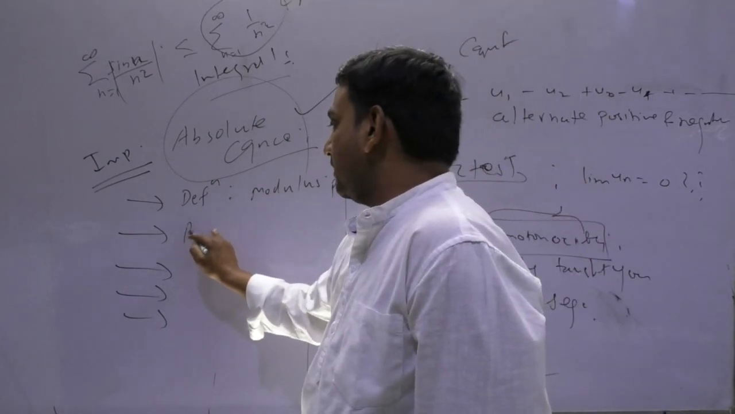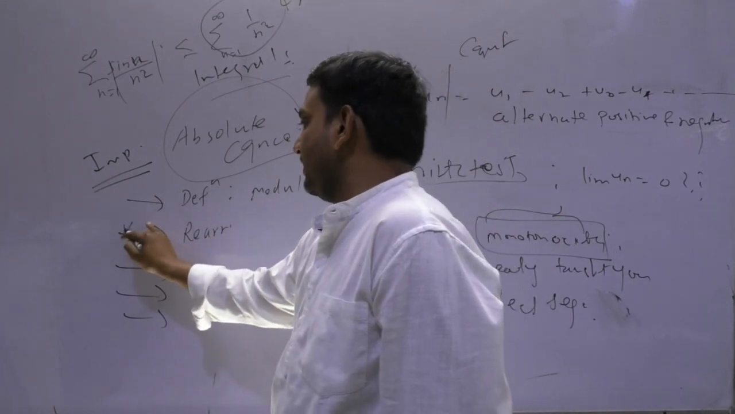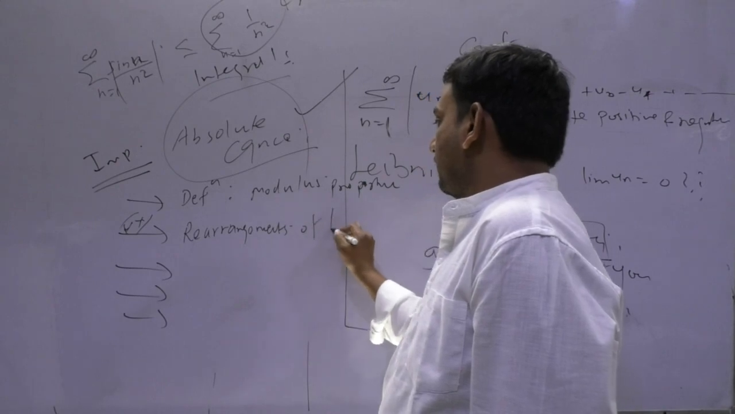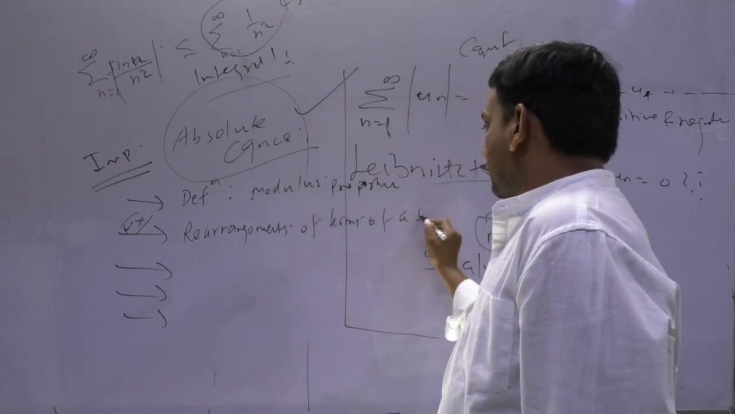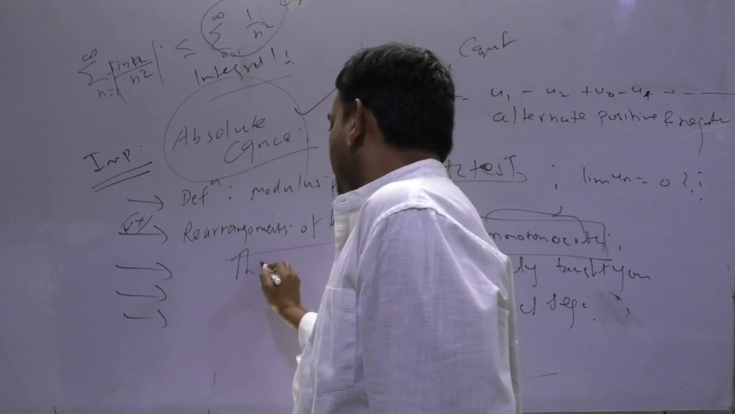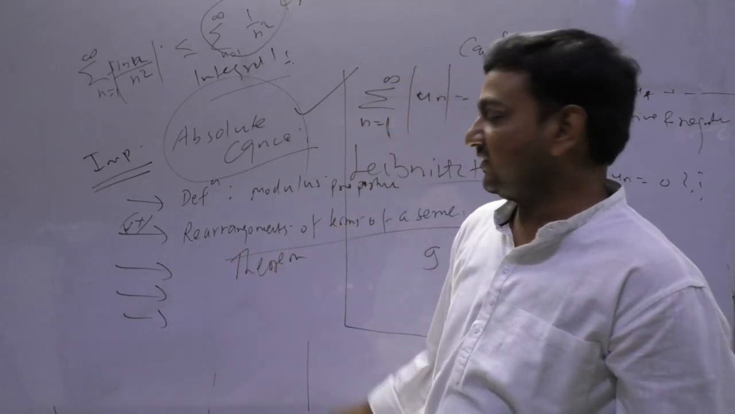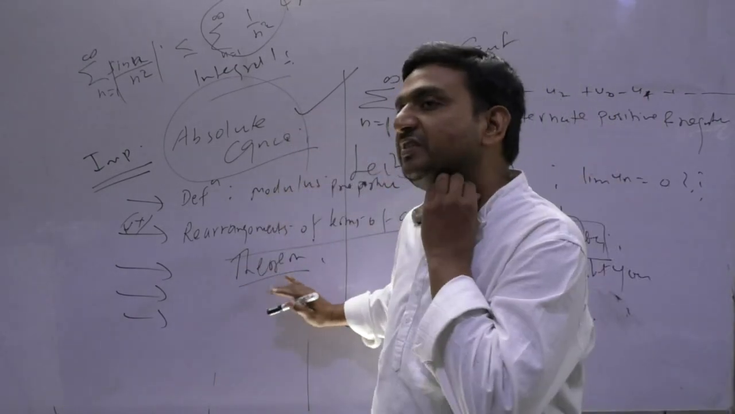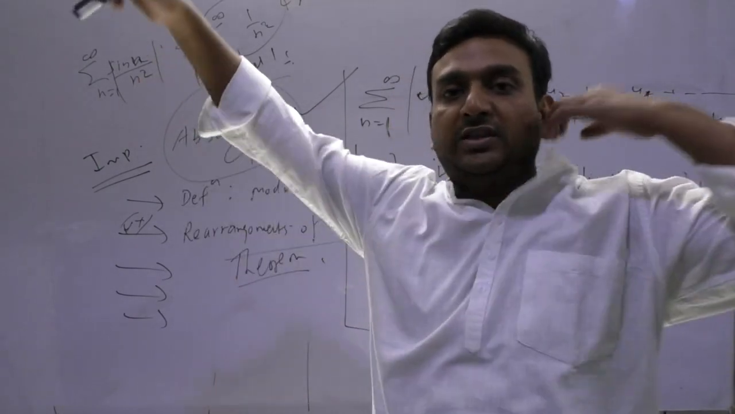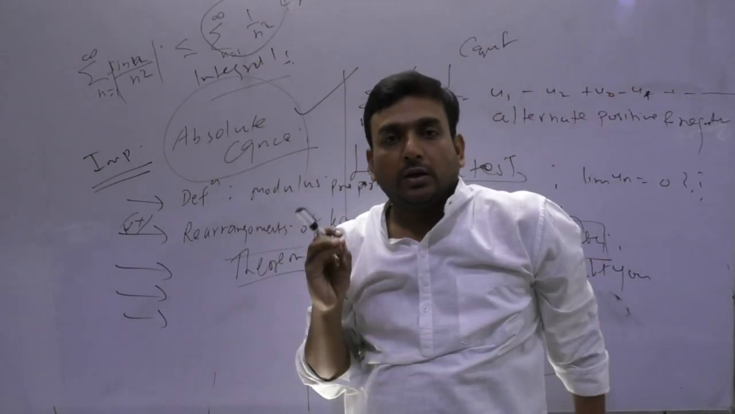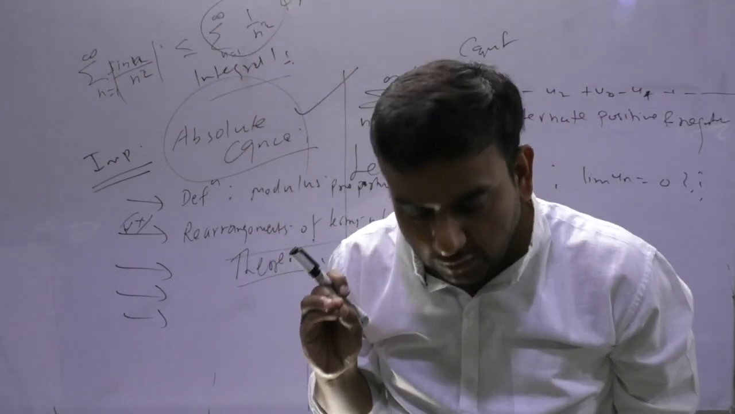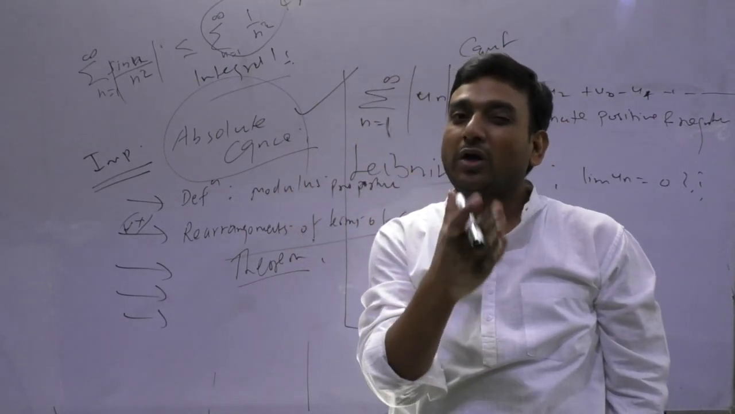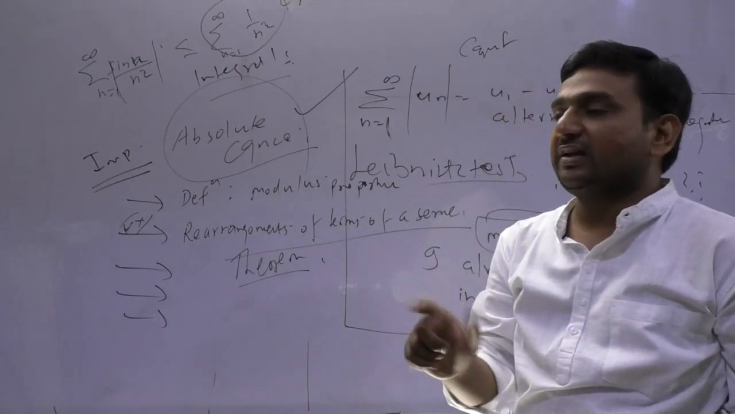Next comes rearrangement. Please focus here. Rearrangements of terms of a series. Here you will have a theorem. What that theorem says, please do remember this theorem and try to prove it also. In the PDF it is proved. If some series is absolutely convergent, then rearrangement of terms is possible. What does rearrangement mean?